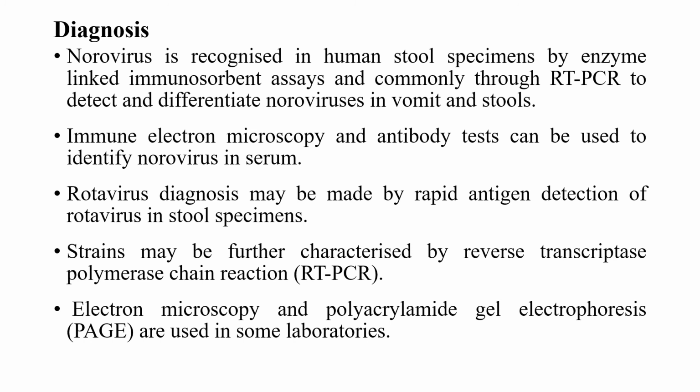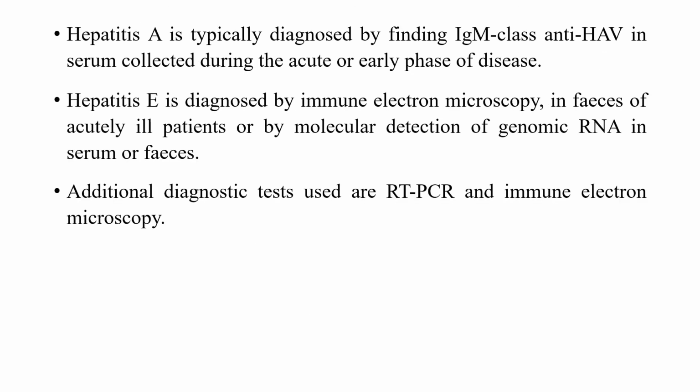So coming to the diagnosis of the norovirus, it is recognized in human stool specimens by ELISA test or through RT-PCR, and immune electron microscopy and antibody tests can also be used to identify norovirus in serum. And rotavirus diagnosis may be made by the rapid antigen detection of the rotavirus in stool specimens, and the strains are further characterized by the reverse transcriptase polymerase chain reaction, and electron microscopy and PAGE are also used in some laboratories.